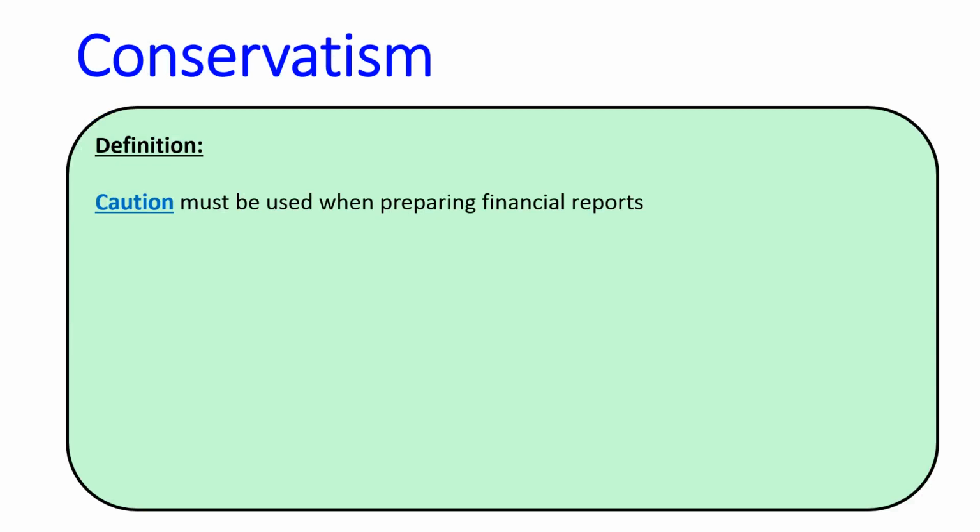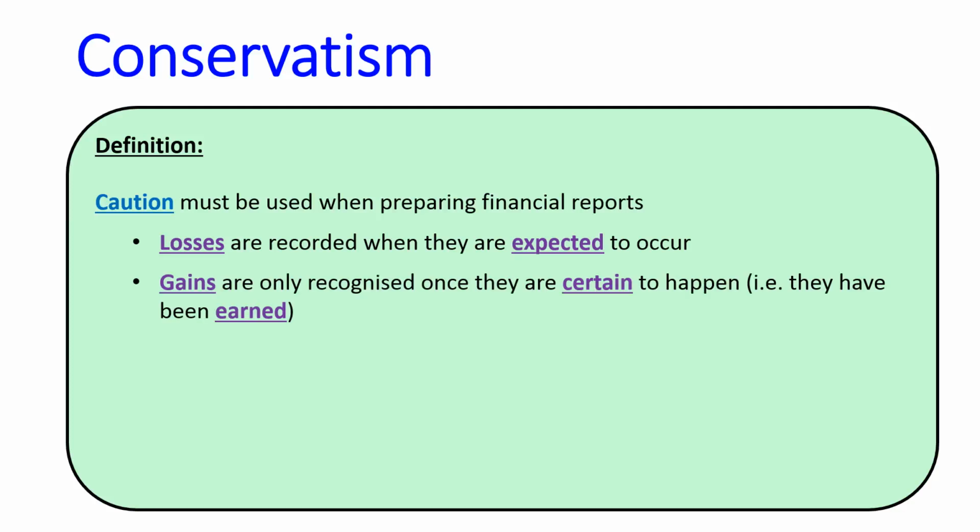Well, it's kind of got a two-part definition. First of all, it's all about applying caution, and that means two things. One, we record losses when they're expected, but we only record gains once certain. What does that mean? Once they've actually been earned or received.